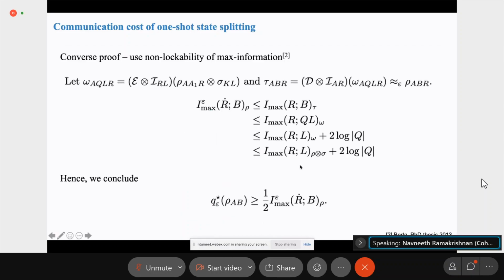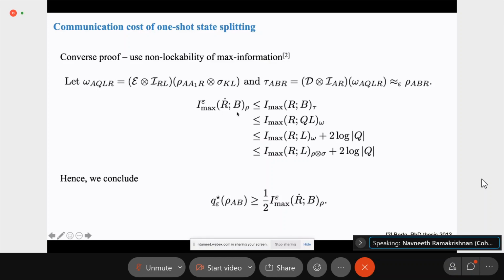And for the converse, we use this non-lockability property of the max information. So here we define omega, which is the encoded state, and tau, which is the state after the decoder has been applied. So tau, by definition, is epsilon close to rho_ABR. And also notice that both the encoder and the decoder had identity operations on the R register. So tau_R is actually equal to rho_R. And that means that this first inequality holds.